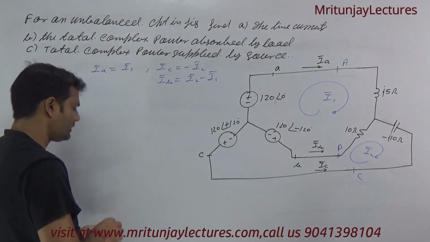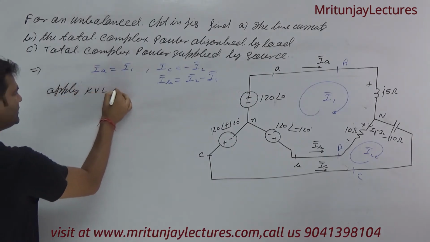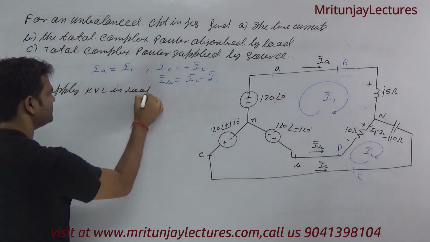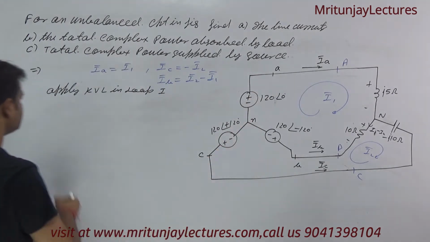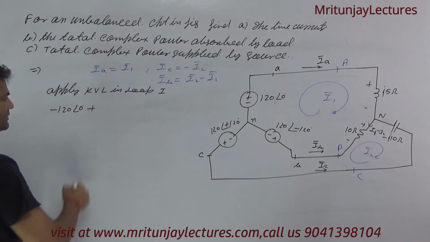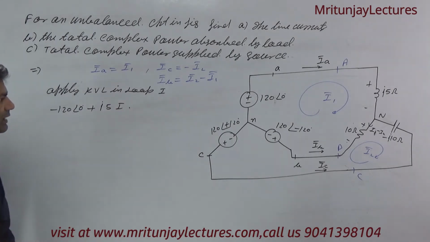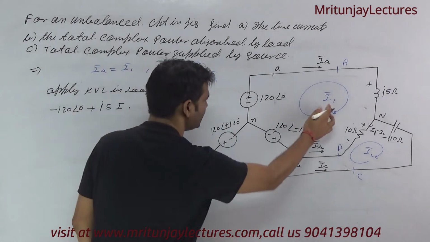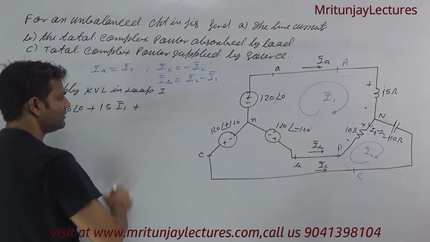Now apply KVL in loop 1. Minus to plus, minus 120 at the angle 0, plus J5 at the angle into I1. Clear.